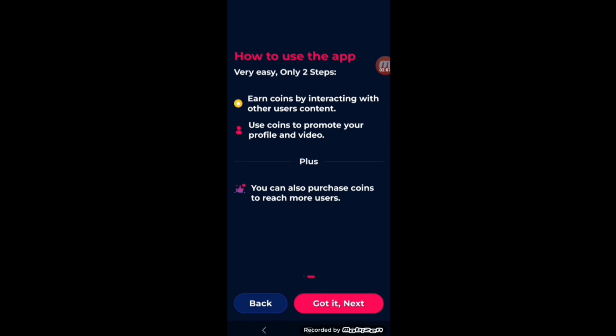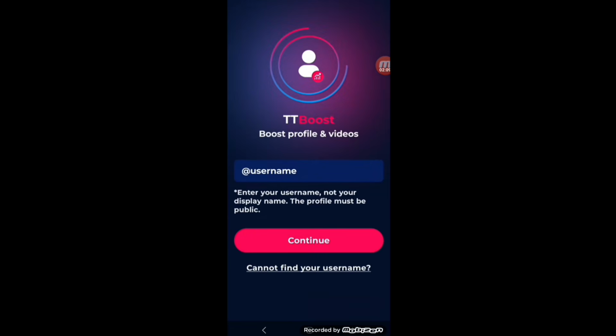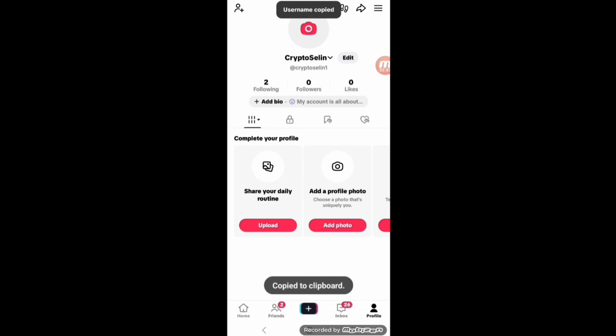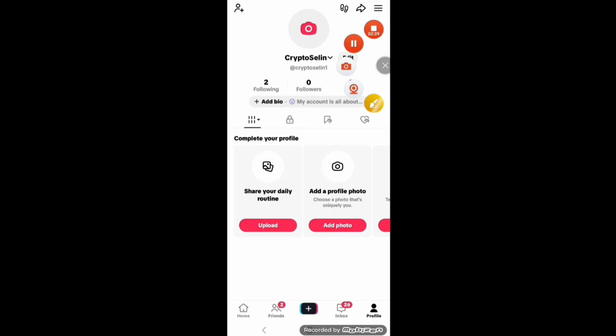First of all, you have to connect your TikTok account on it. You need the username of your TikTok account, and you have to paste that username here. But there is one criterion: your profile must be public for getting followers and likes on it. So now I will go to my TikTok account and copy my username. You can see my TikTok account name is given here, Crypto Selling. I copied my username from here, and I will go back to the TT Boost app.